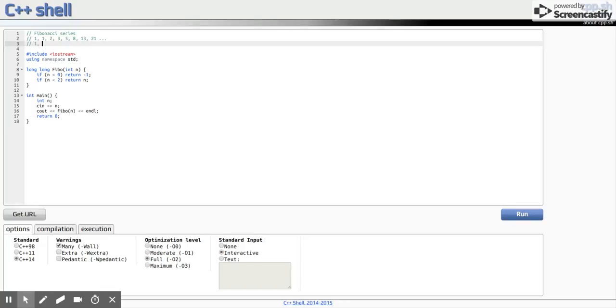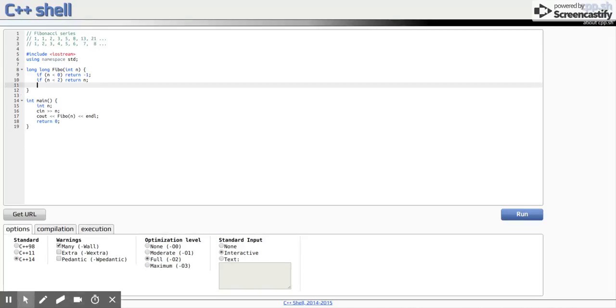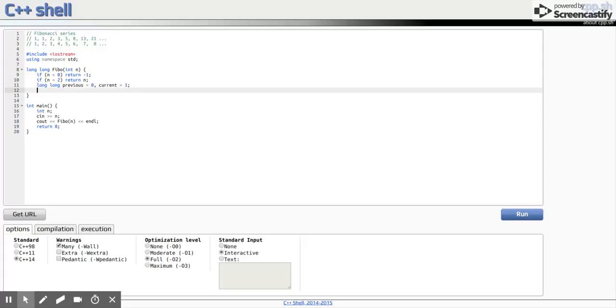This is indexed 1, 2, 3, 4, 5, 6, 7, 8. And then we have to have long previous, which is 0, that is the 0th index, and then current, which is 1. This is for the first one.